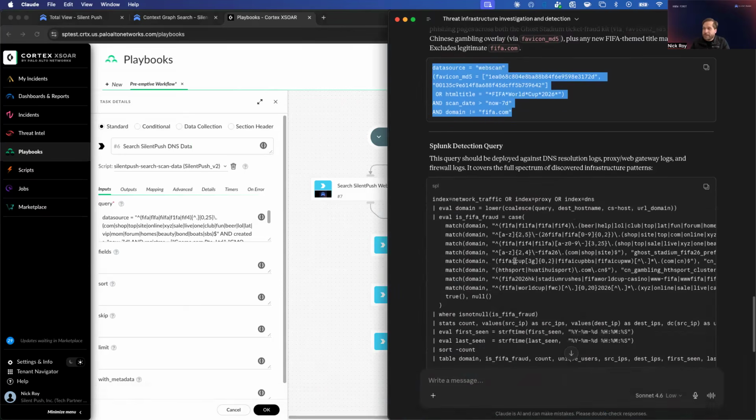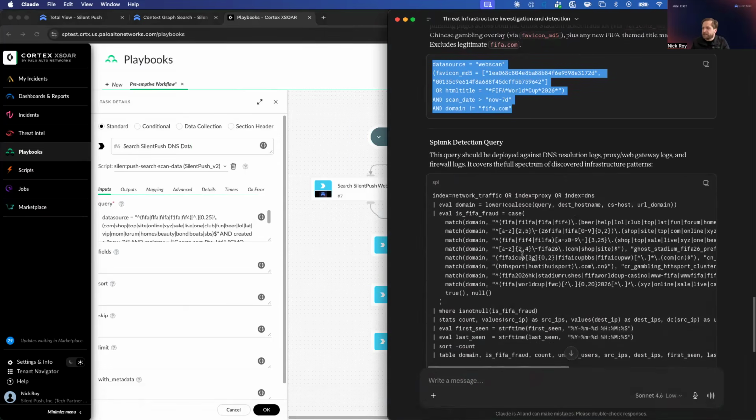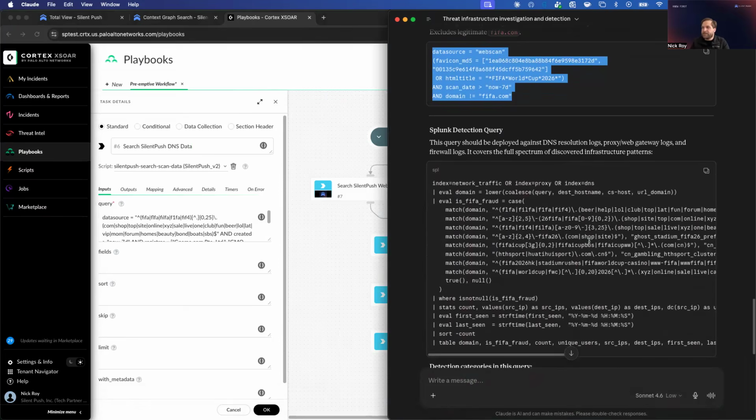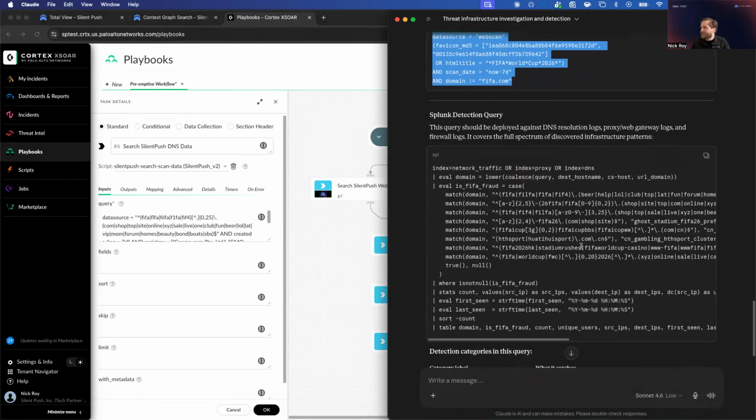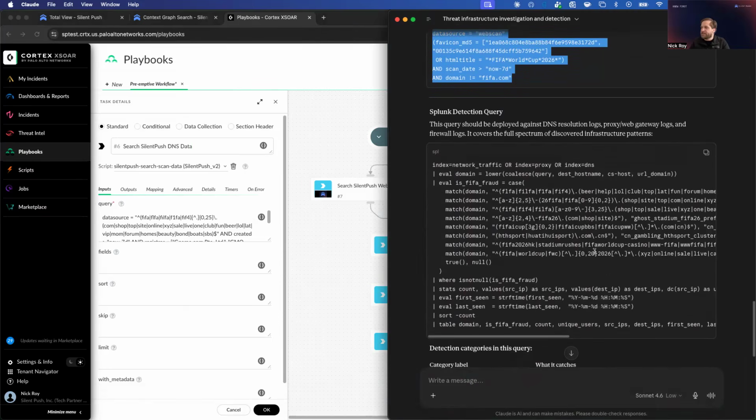Lastly, what I want to call out here as well, as we've gone out and enriched this cluster, we've also used that to build detections as well. So in this case, not only do I have a couple of Silent Push queries I can use for detecting new domains, but based off of that larger cluster that we've investigated, I also have a Splunk detection that I can use as well. So with those seed domains, we've identified more information that we can use. In this way, we have a number of different ways now using Silent Push data in the MCP server, really to build out a preemptive workflow with the tools in our security stack that we already have in place.